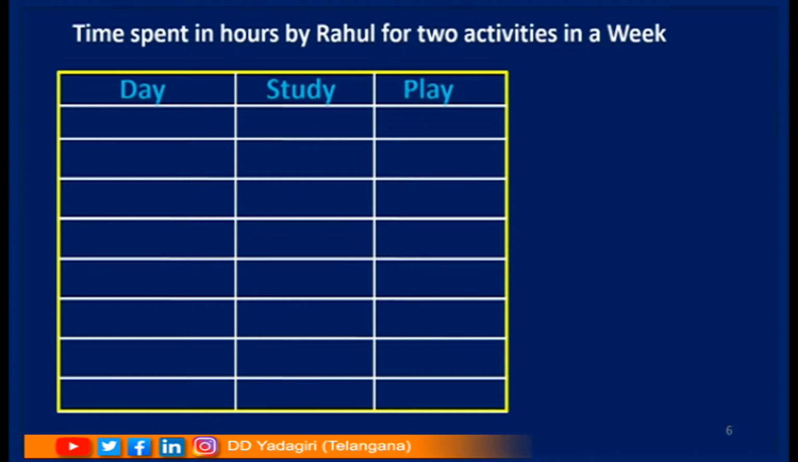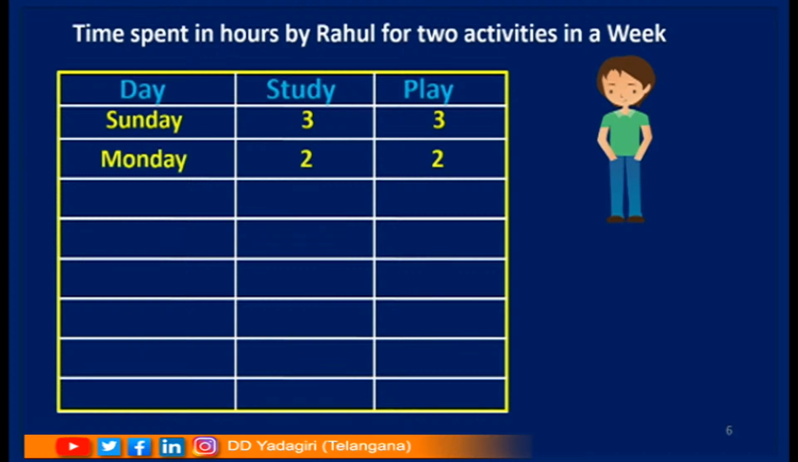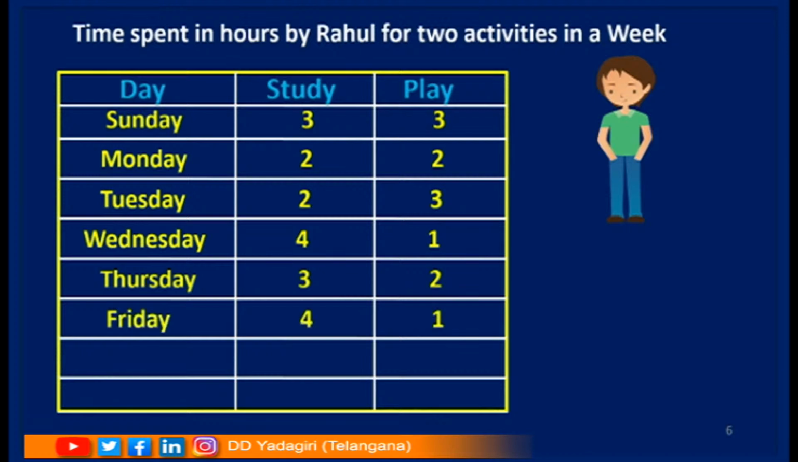Here I am showing you time spent in hours by Rahul for 2 activities in a week. What are the 2 activities here? Study and play. He is Rahul. On Sunday he studied 3 hours and played for 3 hours. Monday 2 hours, 2 hours. Tuesday 2 hours, 3 hours. Wednesday 4 hours, 1 hour. Thursday 3 hours, 2 hours. Friday 4 hours, 1 hour. Saturday 3 hours and 2 hours. And total time spent to study in that week is 21 hours and to play is 14 hours.